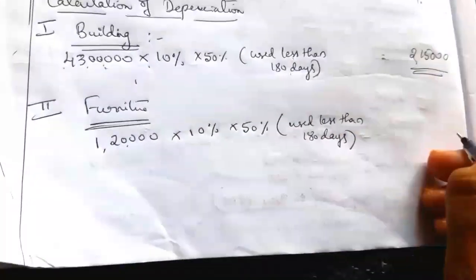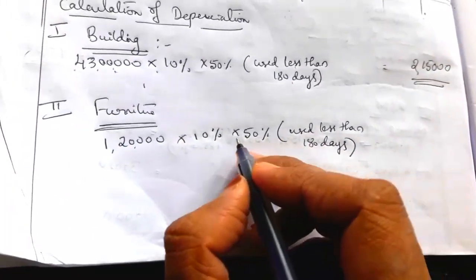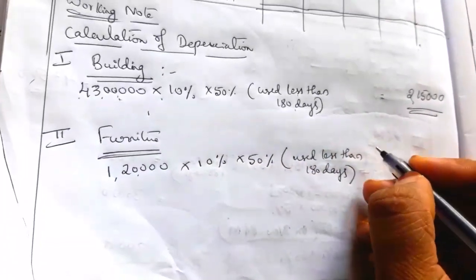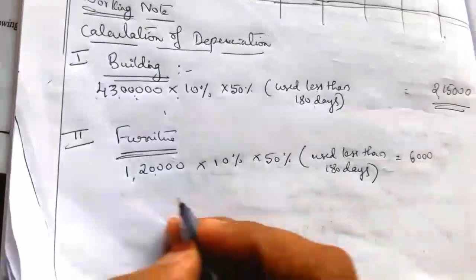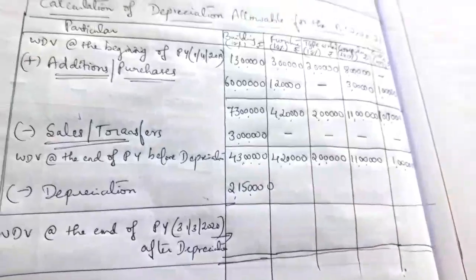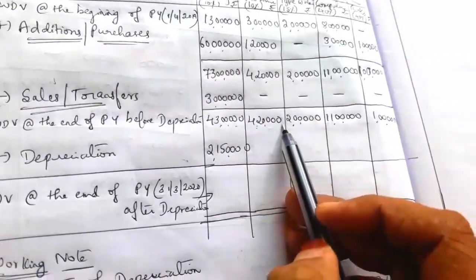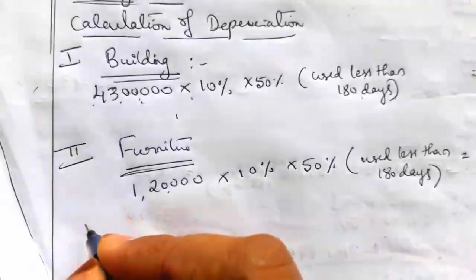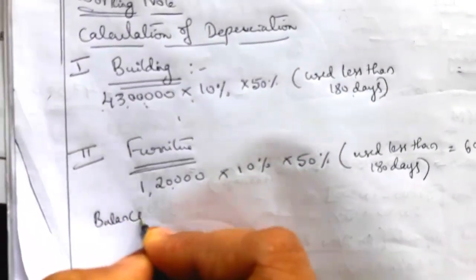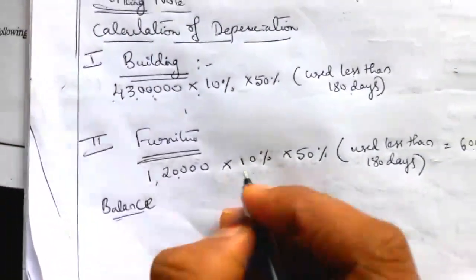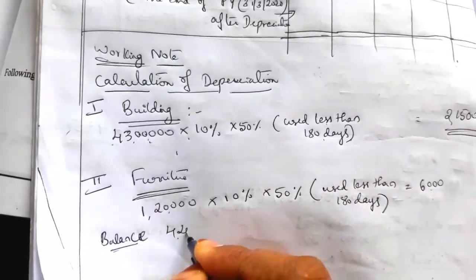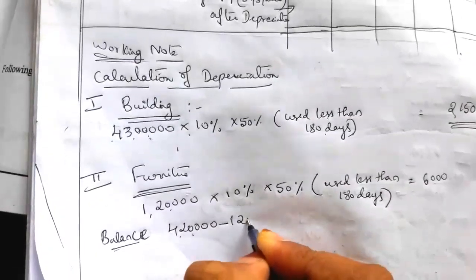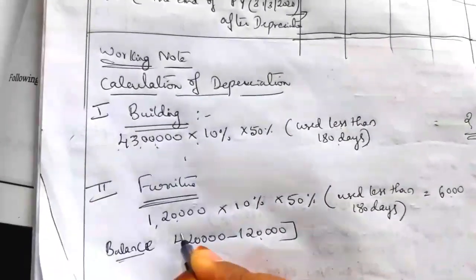So what is the answer? 1,20,000 into 10% into 50% is equal to 6,000. So the 1,20,000 value of furniture is depreciated. Total value we have is 4,20,000, minus 1,20,000, so the balance is 3 lakh.